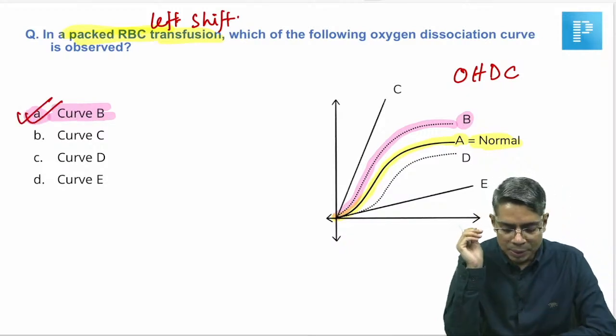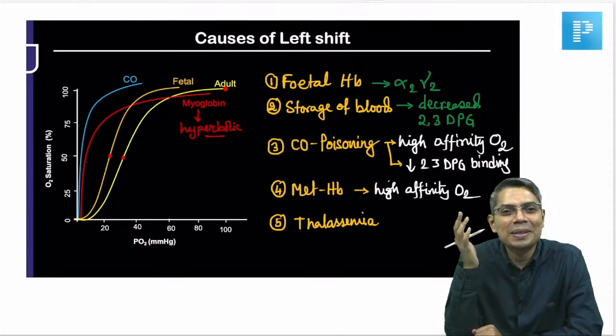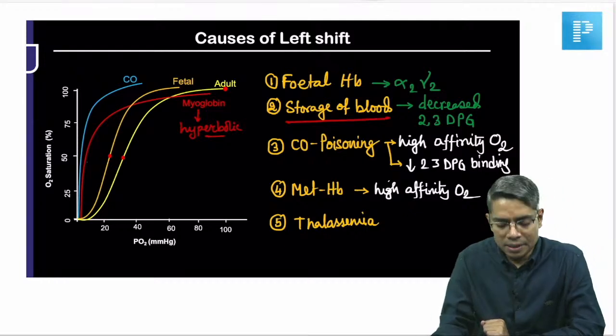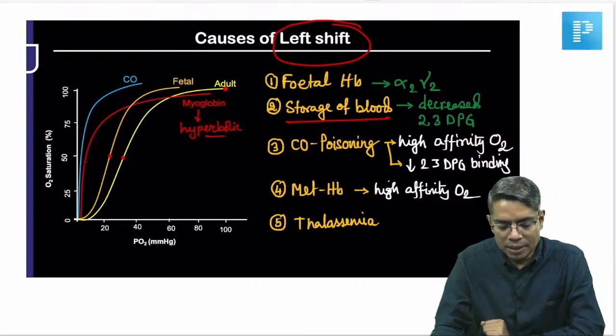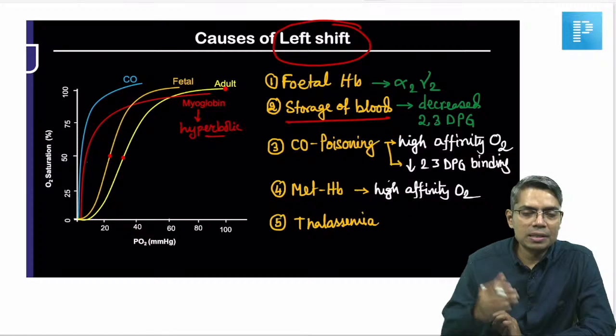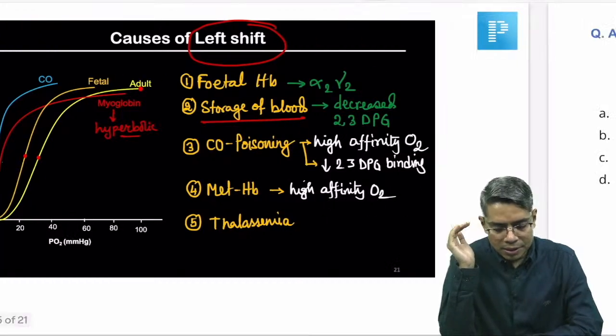Okay, getting my point? I hope you recall this RR video. Whoever has seen my RR video, I told you there about the storage of blood. That is one of the causes of left shifting. This was the heading of that RR video slide: left shifting causes, one of the important causes, storage of blood, packed cell. So storage of blood means the curve will be shifted to the left hand side directly. Okay, so this was the answer of the question.